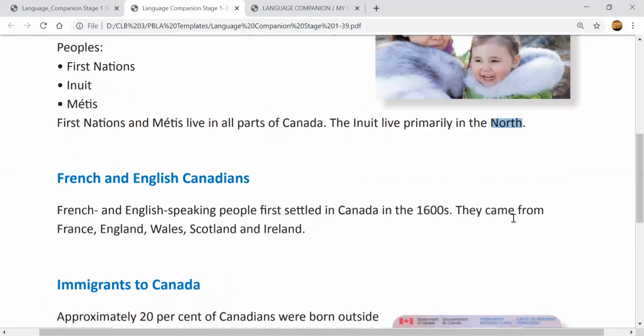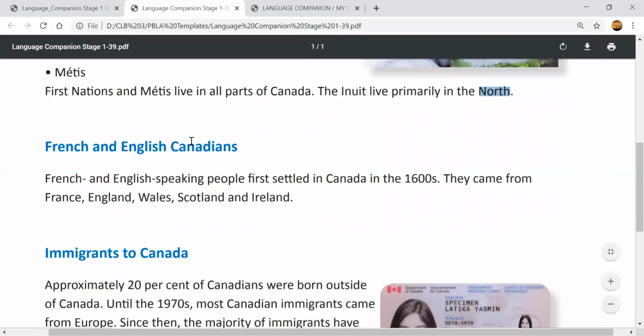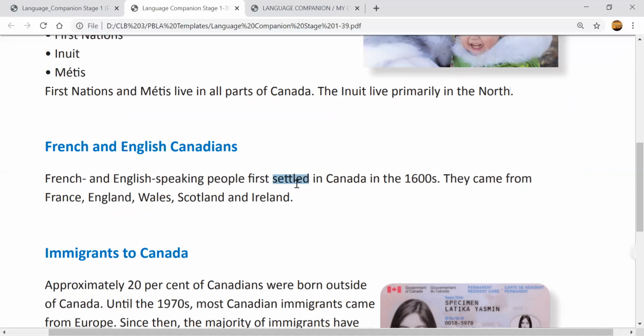Okay, the second type of people are the French and English Canadians. French and English speaking people first settled in Canada in the 1600s. Do you know what is settled? Settled means they came to Canada and they made Canada their home. Okay, that is what settled means.